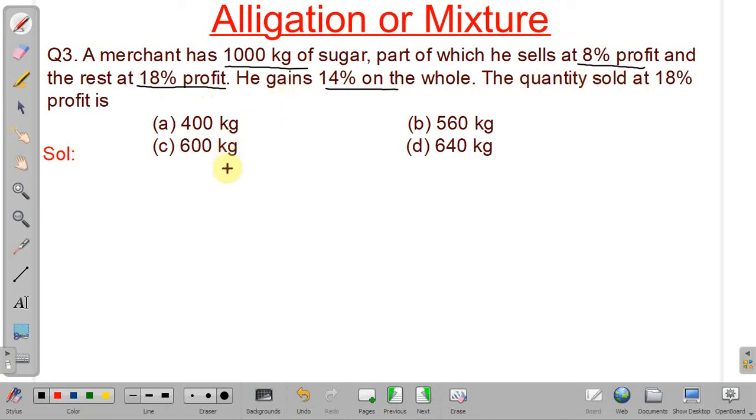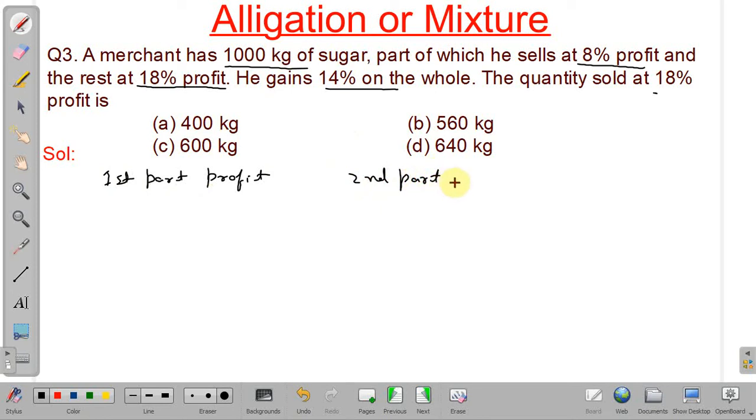Here also we will assume the total quantity as a sum. Okay, we will use rule of alligation. Okay, so type or first part profit, and second part profit.